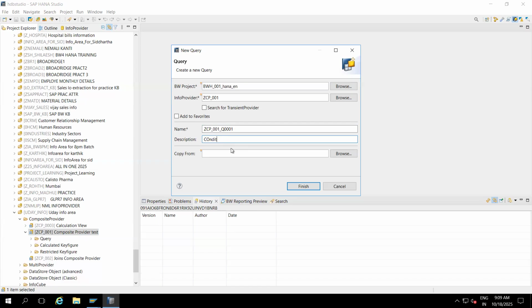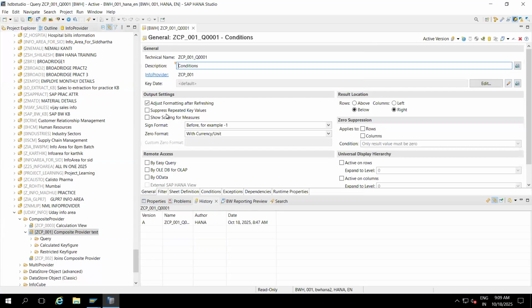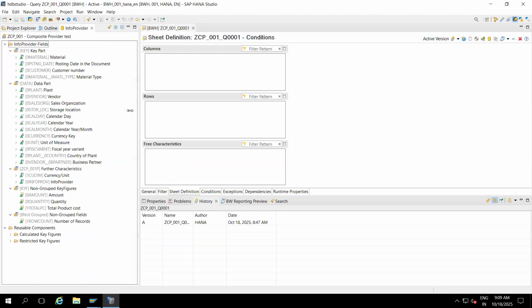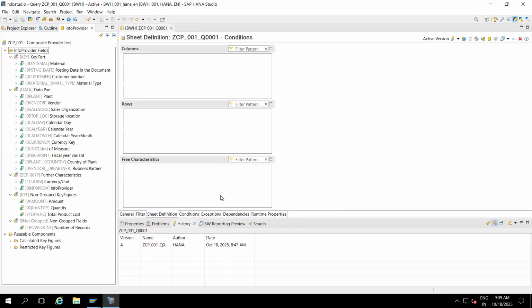Okay, in the conditions we'll discuss more, and how to create a variable in the conditions, how you can give the top customers, top N customers. You can discuss this in the interview also. By using conditions we can display the report for the top N customers. Some business people will ask you, I want a top N customer report. Who has done the sales very well?